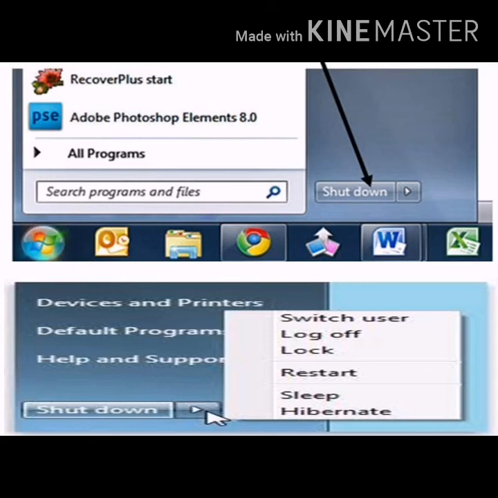Hibernate. The hibernate option is a power saving state primarily designed for laptops. When you put the computer in hibernate mode, it stores your open documents and programs on your hard disk, then turns off your computer. That's all about session 1, operating system.